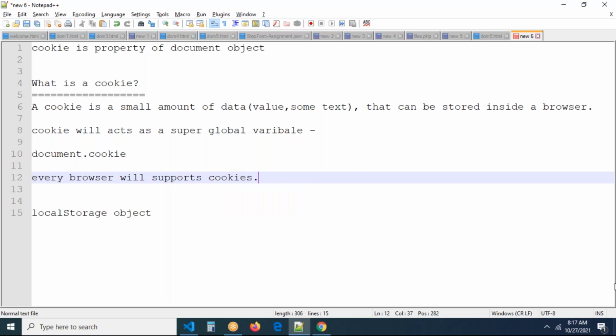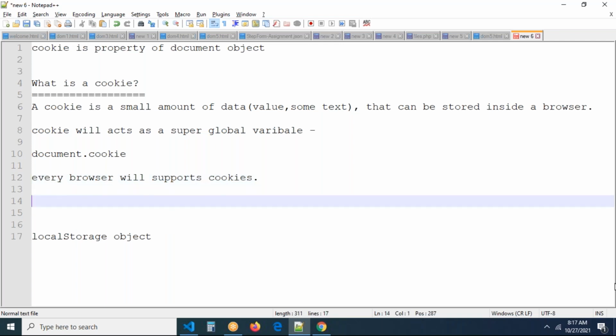But remember, I created a cookie in Chrome browser. Can we access the cookie in Firefox browser? This is one interview question they will ask us. Are cookies browser dependent or browser independent? I mean, if I create a cookie in Chrome browser, can I access the cookie in Firefox browser? It's not possible. The cookies which we create in one browser, we cannot access in another browser.